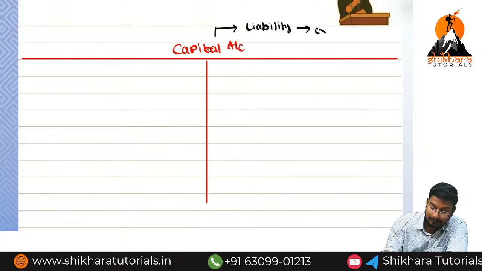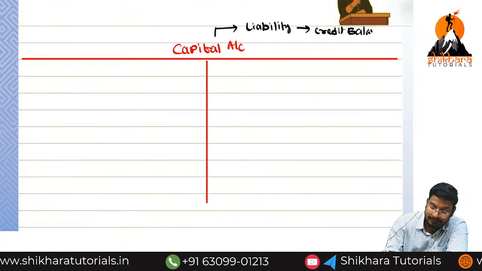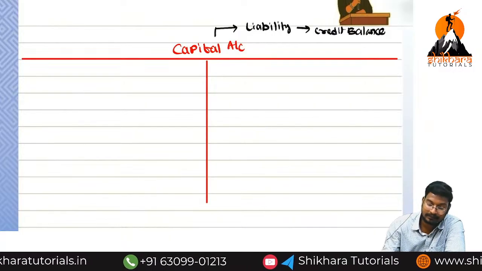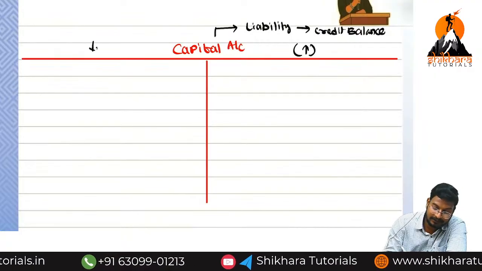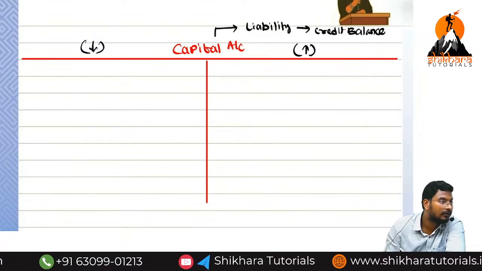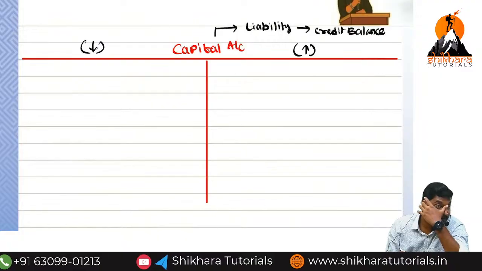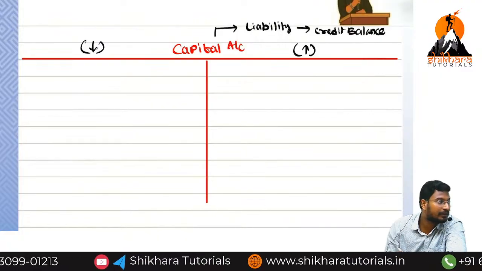Credit balance. Credit balance increases means which side? Credit side. Decreases means which side? Debit side. If the credit balance increases, we record on the credit side. If it decreases, we record on the debit side.